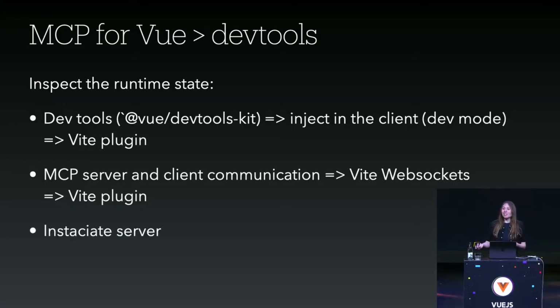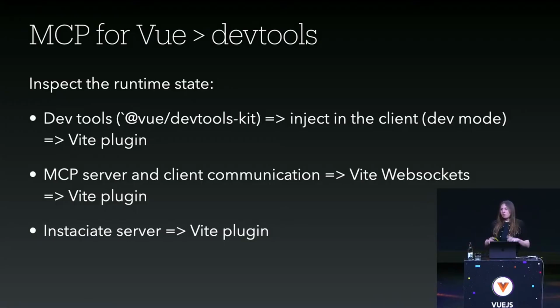And then we need to instantiate the server somewhere, right? Since this is extremely related to the two other actions we have to do, injecting the DevToolkit in the application and connecting to the Vite WebSocket, we will simply do the rest of the process, meaning instantiating the server, also in the Vite plugin.